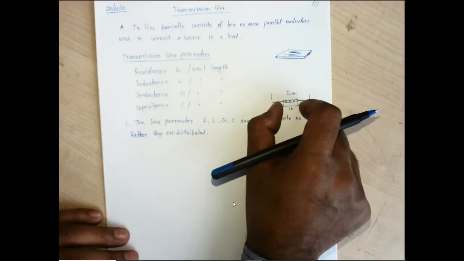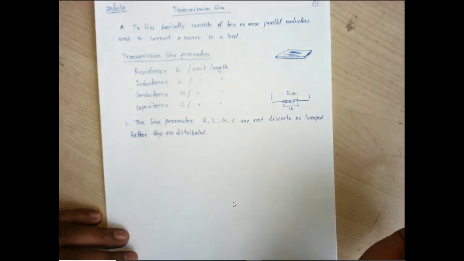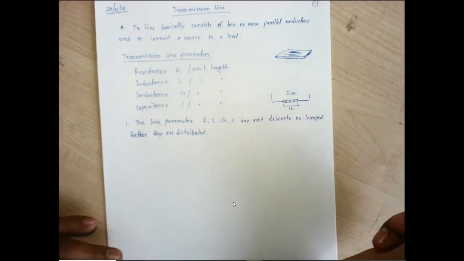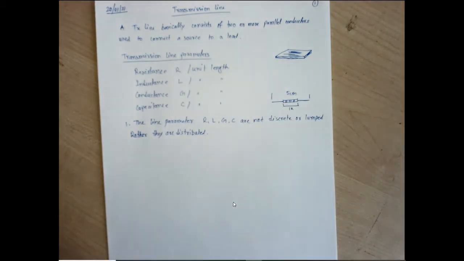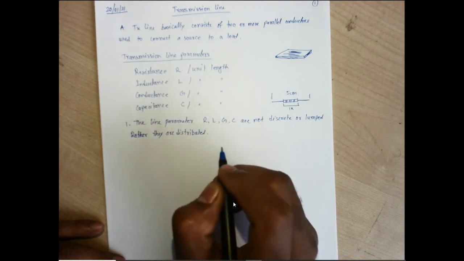So they are known as distributed elements. They are not discrete or lumped. Lumped or discrete means within this portion. They are distributed throughout the length. So parameters are uniformly distributed throughout the length of the wire.